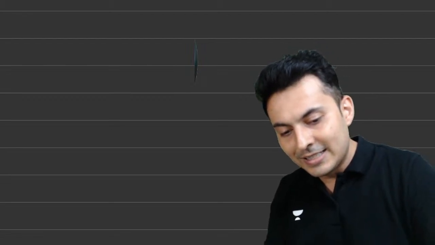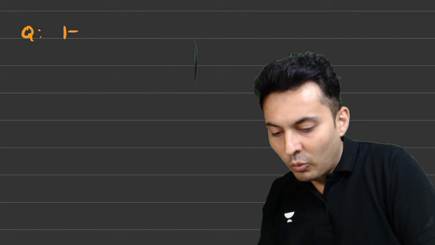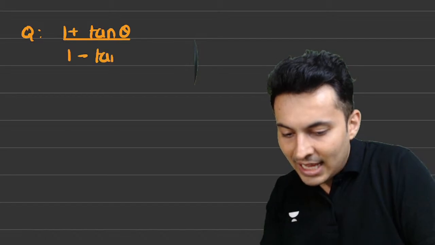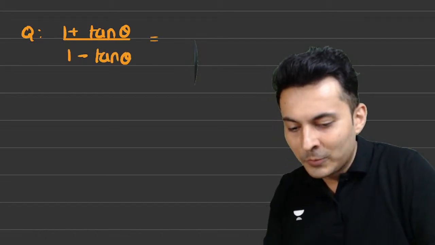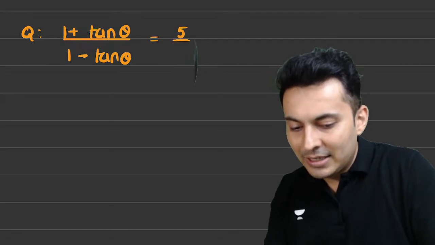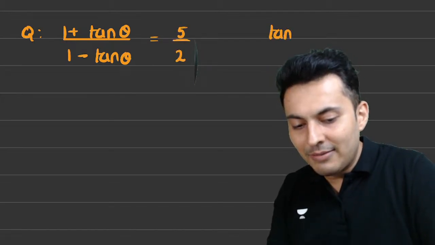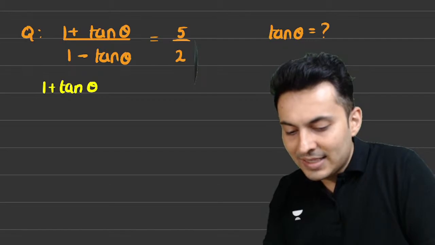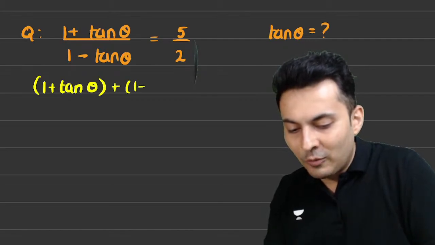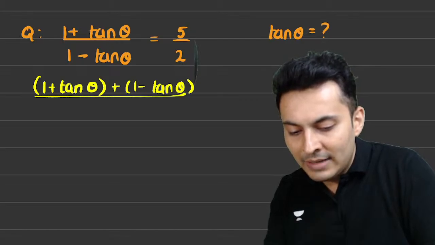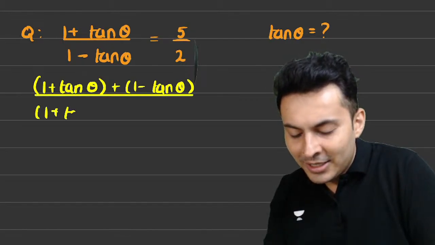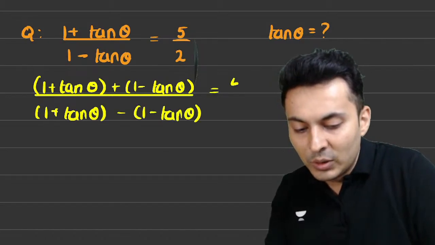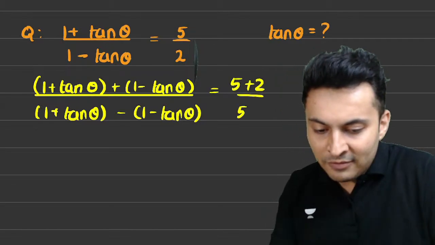Look at this, guys. Just imagine if I give you a question: 1 plus tan theta upon 1 minus tan theta is equal to 5 by 2. Then can you find the value of tan theta? Yes, definitely. Numerator plus denominator, divided by numerator minus denominator. So (1 plus tan theta plus 1 minus tan theta) upon (1 plus tan theta minus 1 plus tan theta) is equal to (5 plus 2) upon (5 minus 2).